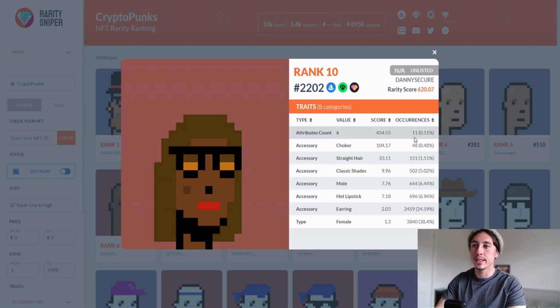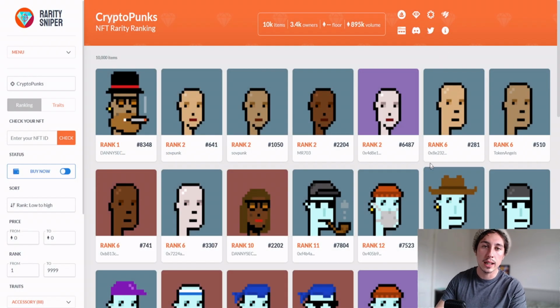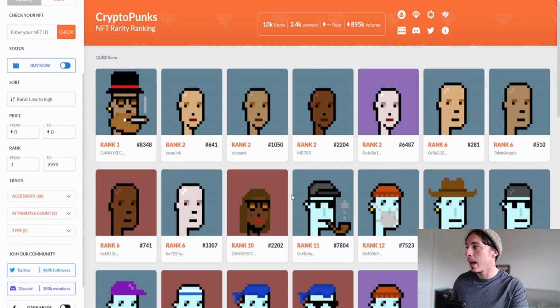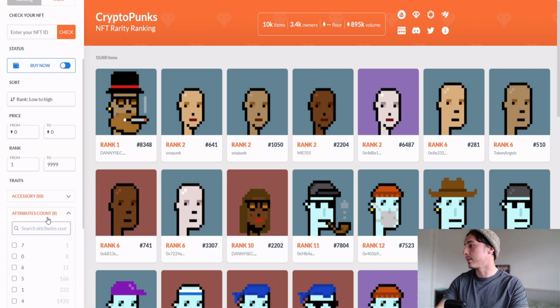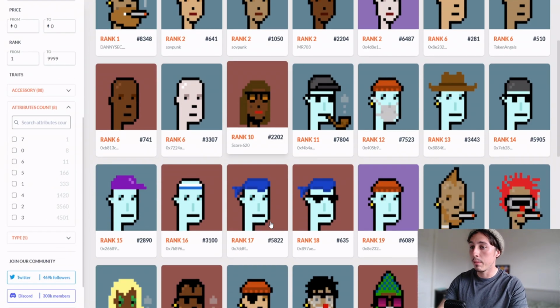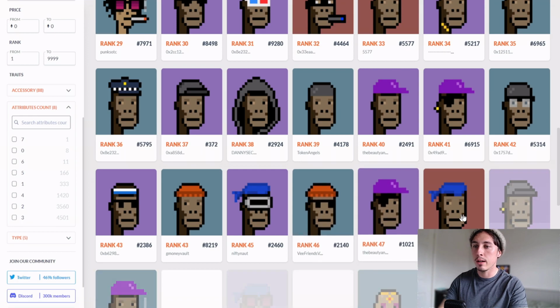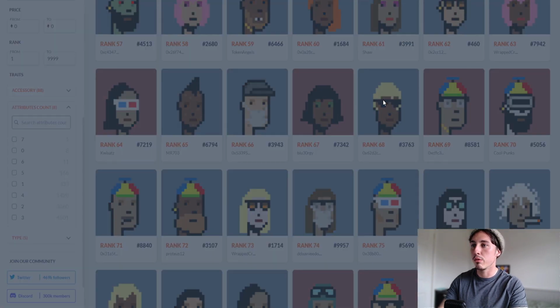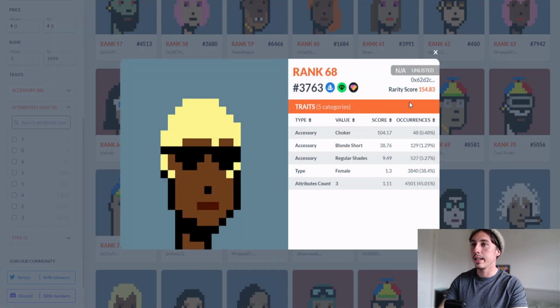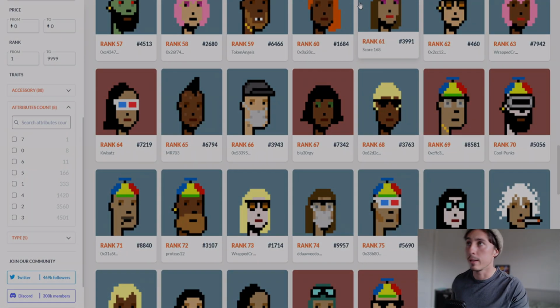We can see the occurrences, which is how many times a particular NFT has got this particular cosmetic on it. So the less occurrences, the more likely you're going to get a really nice rare score for this particular NFT itself. That's what I'm looking at when I do this. If we scroll down to something less rare, maybe rank 68, we can see here the rarity score is down to 154, and a lot of these percentages are much higher. So we're getting more occurrences. It shows that they're not as rare.